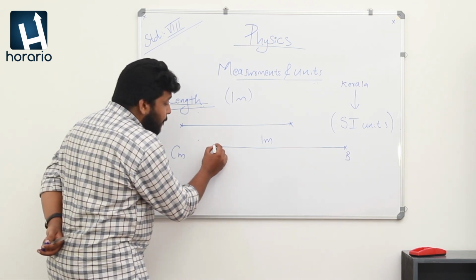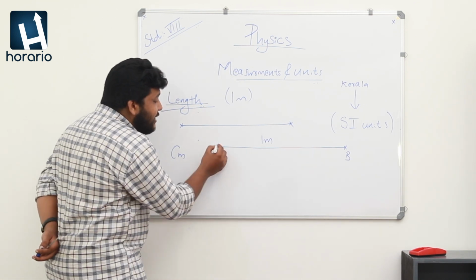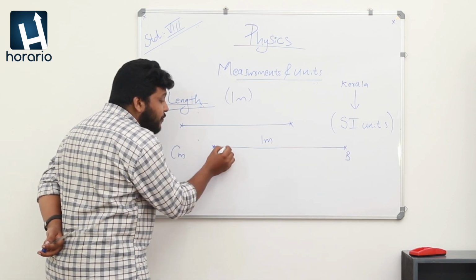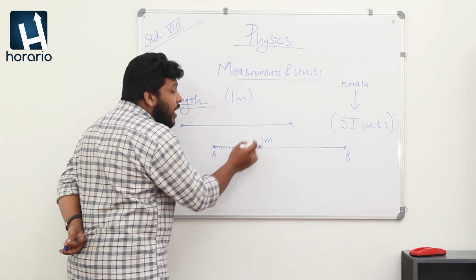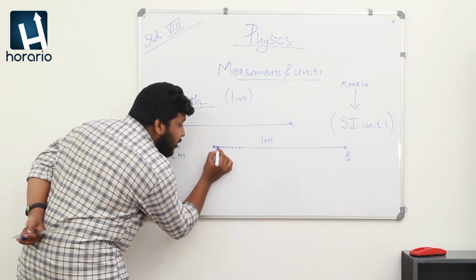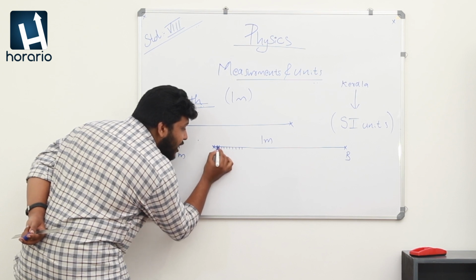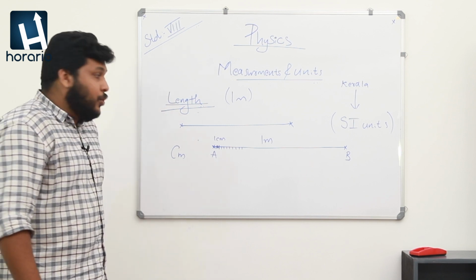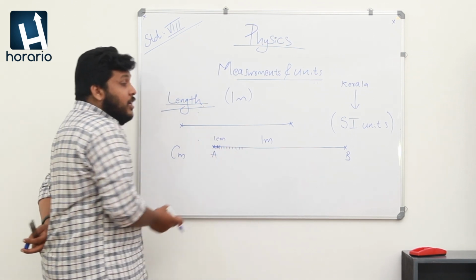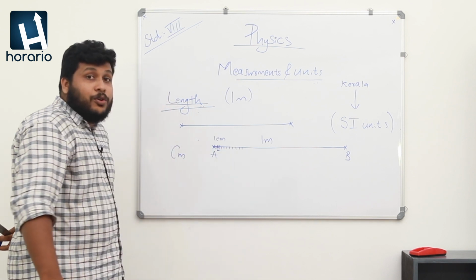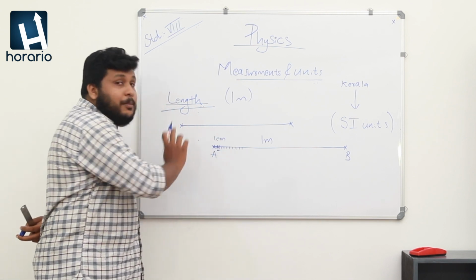I am dividing this whole line into 100 pieces, with 100 lines, and the distance between two lines can be termed as 1 centimeter. So, we are able to measure small distances also with the help of the centimeter.